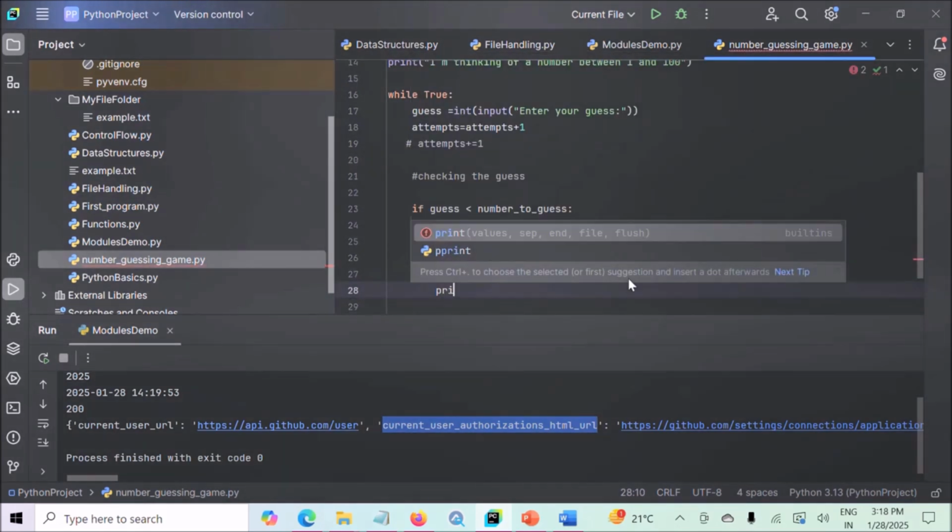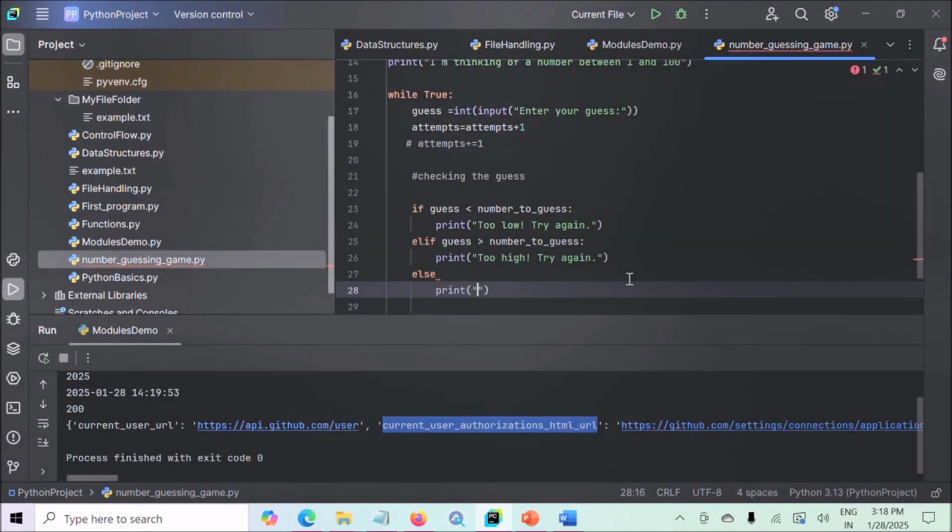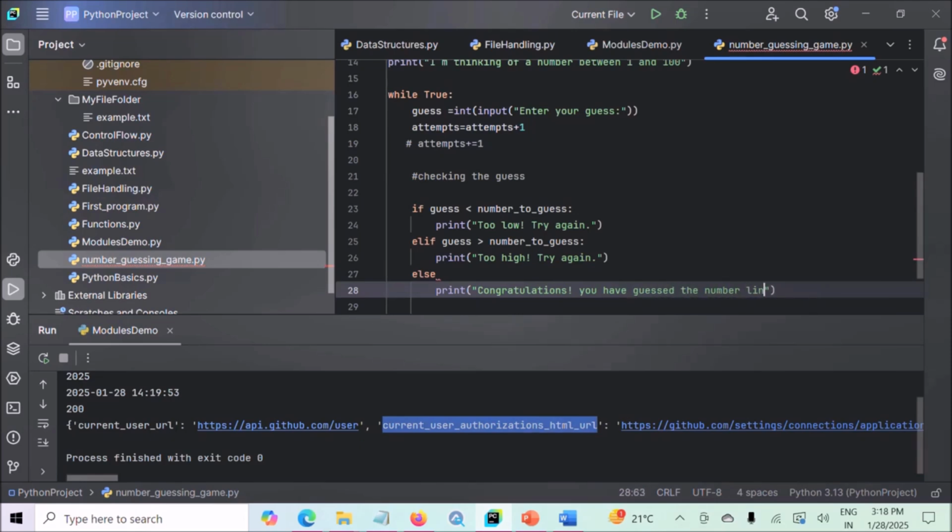Else print congratulations, you have guessed the number in attempts. How many attempts? Here we have to specify. Here we have to print how many attempts user has taken to guess the number.